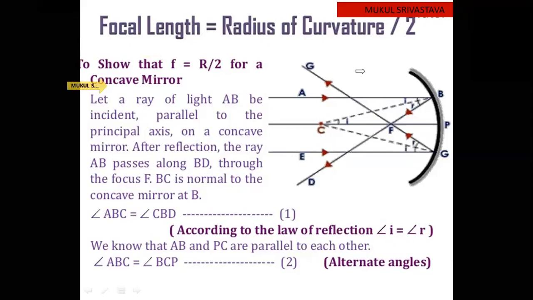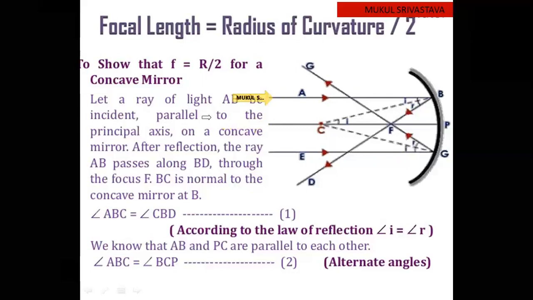Now in this case, this one is representing the concave mirror. If you see, this is the principal axis on which the center of curvature, focus and the pole lie, and this ray of light is parallel to the principal axis.